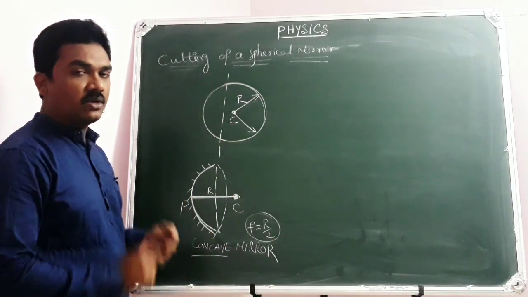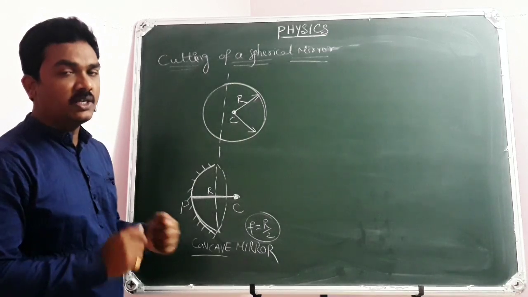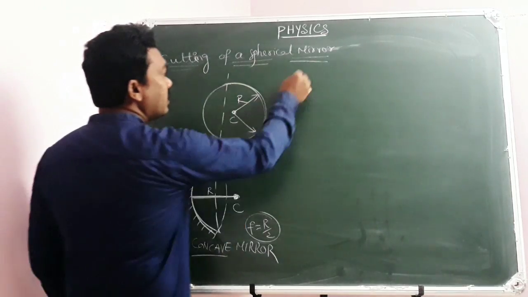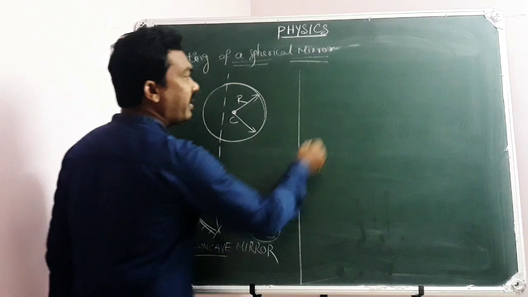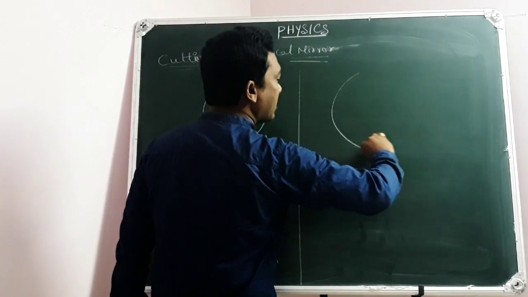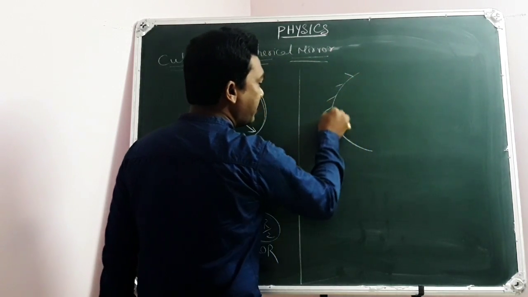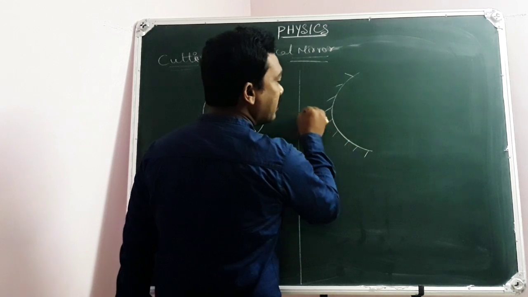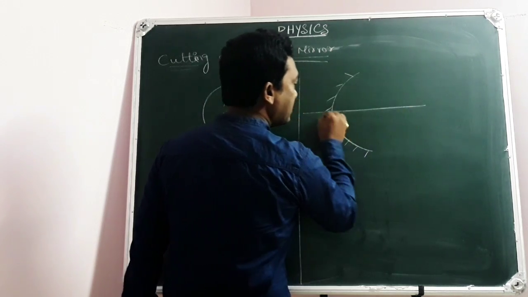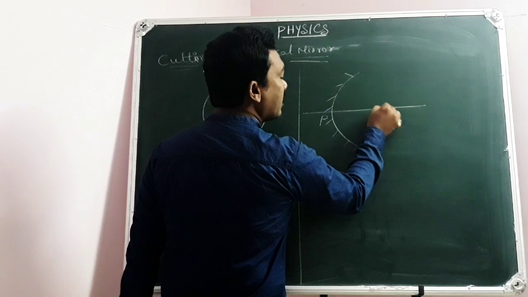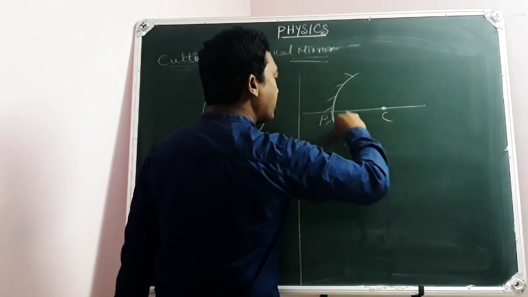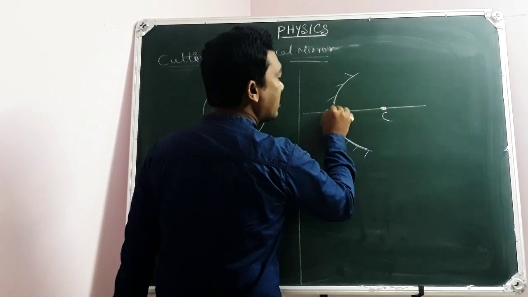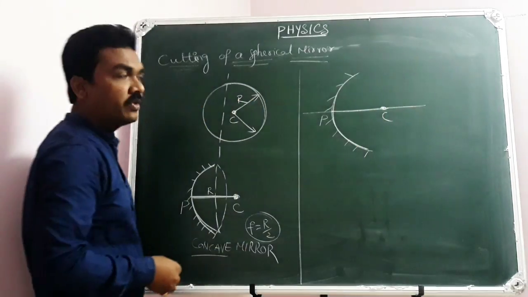Now, this spherical mirror is going to be cut into pieces. For example, you see here. Now my spherical mirror, here it is, just for example, there is a concave mirror, and here is the principal axis, pole, center of curvature. The distance from the pole to the center of curvature is called radius of curvature, you know that.